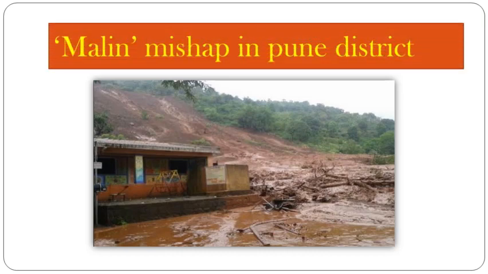Now, have you heard about the Malin mishap in Pune district of Maharashtra? On 31st July 2014, a landslide occurred in the village of Malin in Pune district of Maharashtra, caused by a burst of very heavy rainfall, and it killed at least 151 people. Heavy rain continued after the landslide also, making the rescue effort very difficult. The effects of this landslide were severe, as it caused a huge number of deaths, and many people were also buried in the landslide.